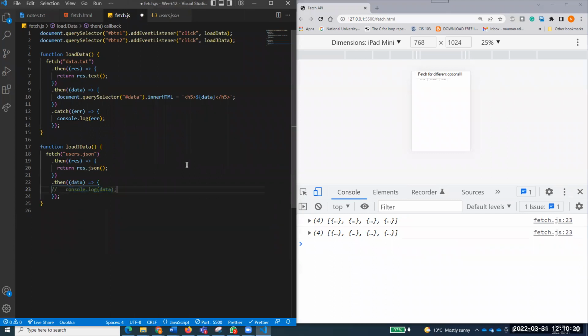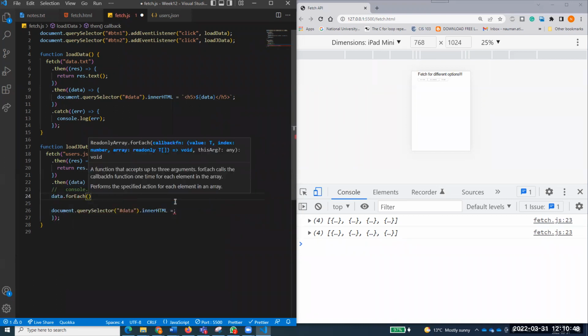I don't want to just console this data over here. Rather, I want to put that over here. But I cannot directly put that over here. Rather, what I need to do is, this data is coming as multiple files, and we need to do what? For each. I need to extract through that one.